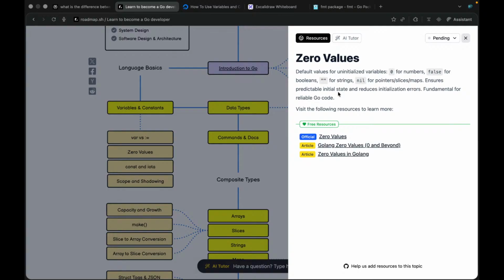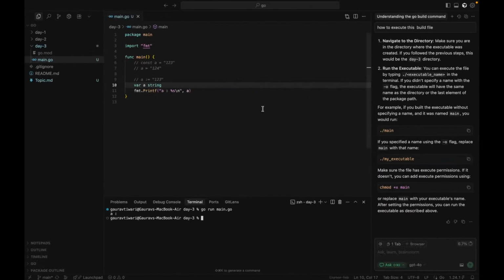That's fine. These are the default values for uninitialized variables: 0 for numbers, false for booleans, empty strings for strings, and nil for pointers, slices, and maps. It ensures a predictable initial state and reduces initialization errors. Fundamental for reliable Go. Okay, that's a beautiful thing.